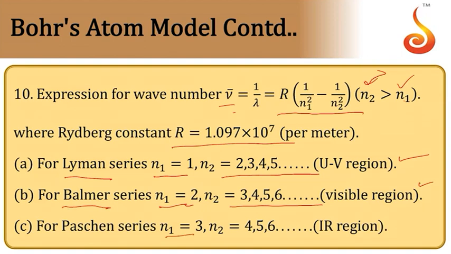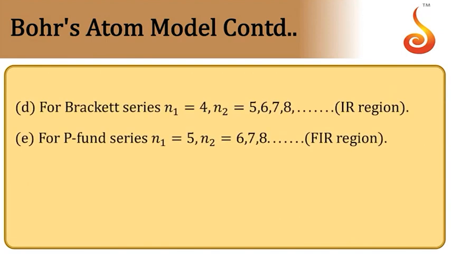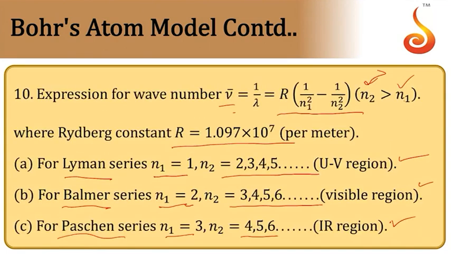Similarly, n1 is equal to 3, n2 is equal to 4, 5, 6, etc., lies in IR region, infrared region, so that is called Paschen series. And for n1 is equal to 4, you will get Brackett series, and n1 is equal to 5, you will get Pfund series. So these two lie in far infrared region. So these are the spectral series of hydrogen atom.